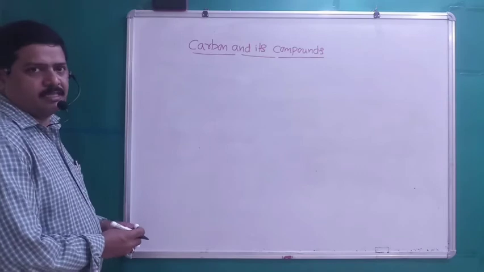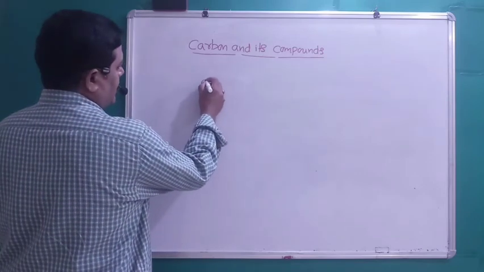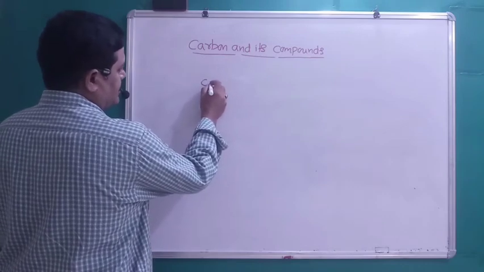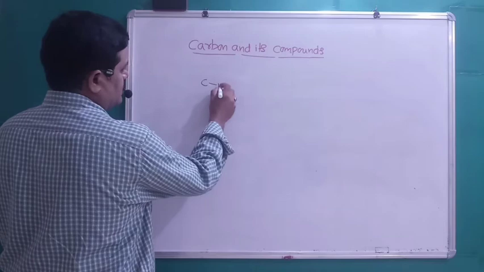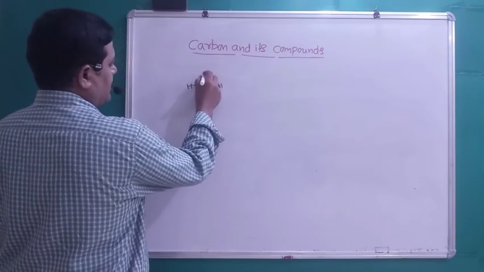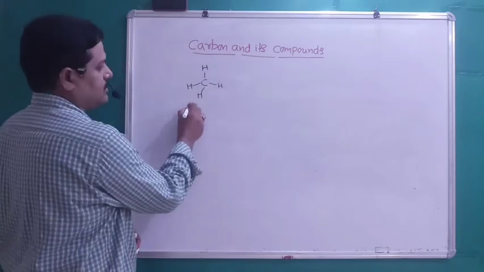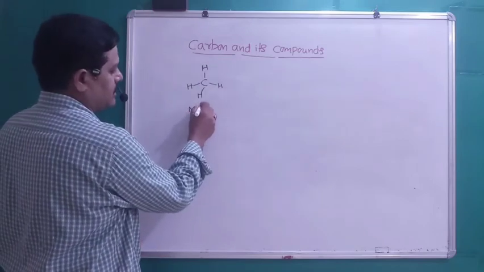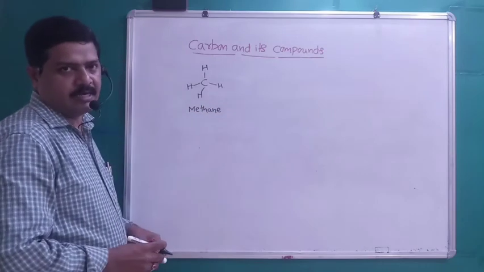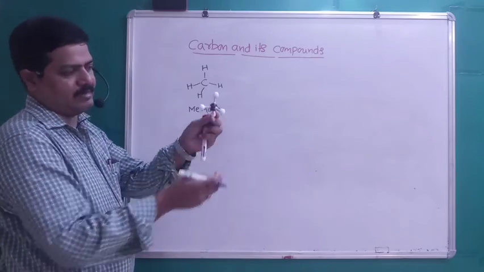Carbon valency is 4, so carbon makes a bond with 4 other atoms, like the monovalent atom hydrogen. For example, we are taking a particular compound. The name of the compound is methane. The formula is CH4, right? So the actual model of this molecule will be like this.